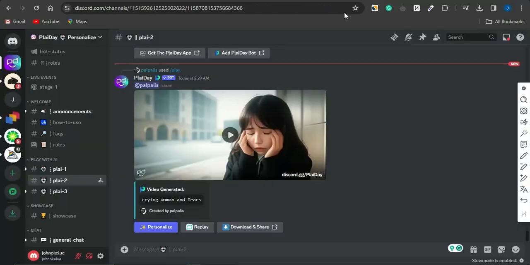If you connect to their Discord server, as you can see, I'm on their Discord server right here, and you want to come onto this section which says play with AI and go into one of these groups, which is the play groups, and you can just type in any text prompt of your choice, and that is going to help you convert that text prompt into a video.